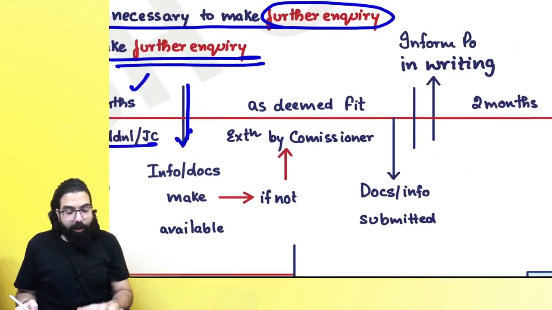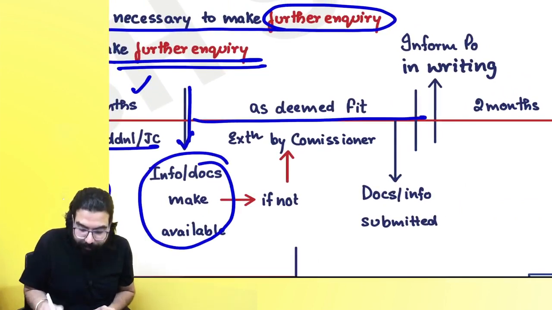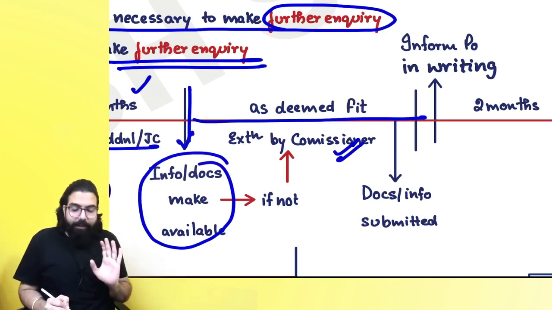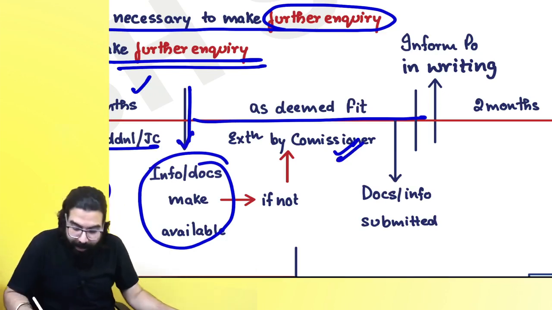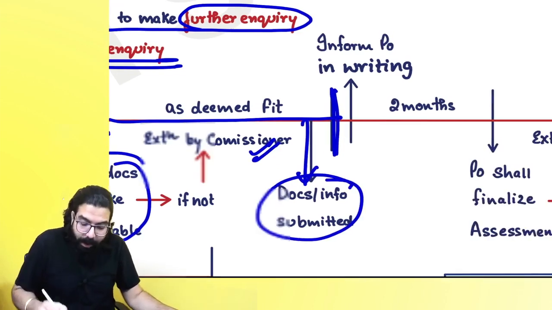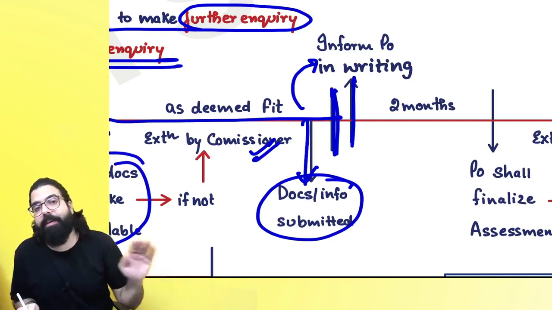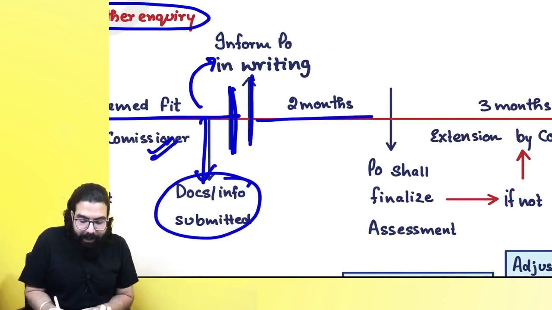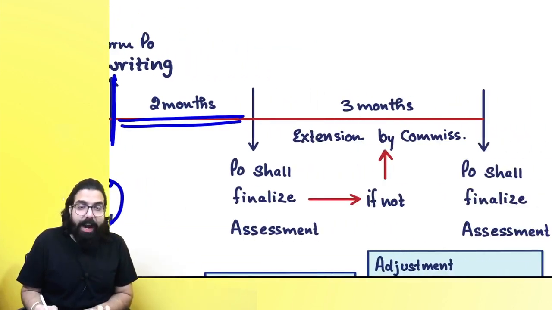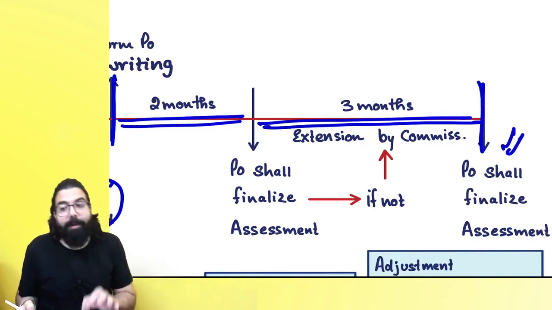Sir, if I give it, very good. If I don't give it, the information or document is not available, then again the commissioner can give the extension as deemed fit. And sir, supposing till here time was there and here the information or documents were given. Once you submit the documents, you have to inform the proper officer in writing, "Sir, I have given the documents." Then within the next 2 months, and if you can't finalize within 2 months, then again a 3 months extension can be given by the commissioner, and finalization of assessment will be done.